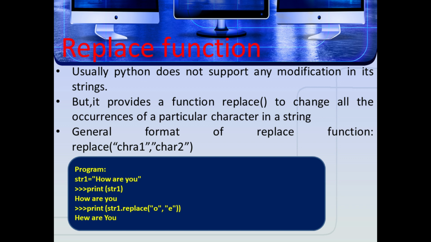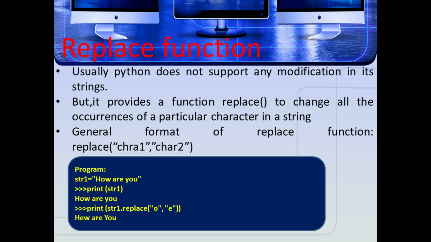Usually Python does not support any modification in its strings, but it provides a function replace to change all the occurrences of a particular character in a string. So what is the general format of the replace function? Here, replace of character 1, character 2. That is, the replace function replaces all the occurrences of character 1 with character 2.